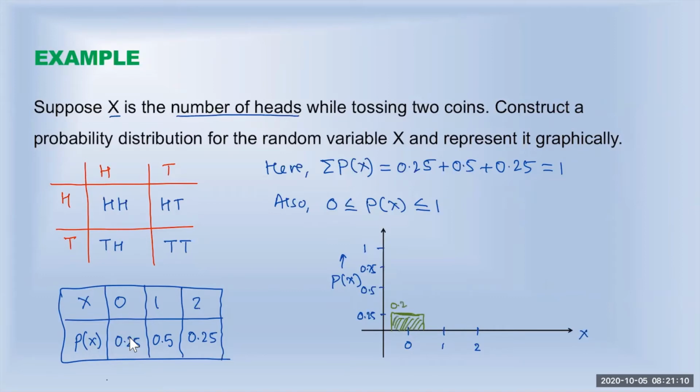Probability is 0.25. Next we have 1 and the probability is 0.5, or half. So that is for 1. Probability is 0.5. We draw the bar there, which is joined. When the bars are joined, then that is the histogram. And the last one is when the number of heads is 2, the probability is 0.25.